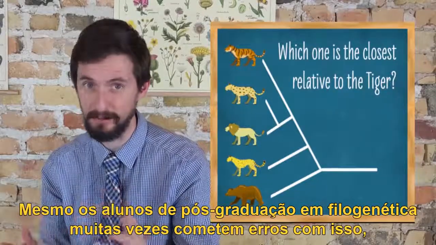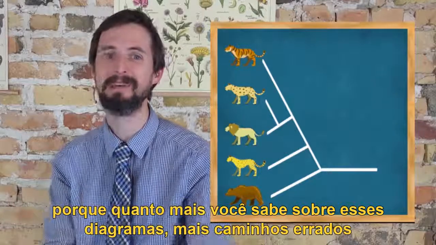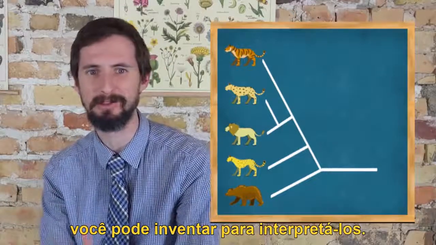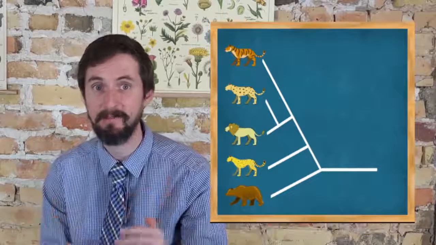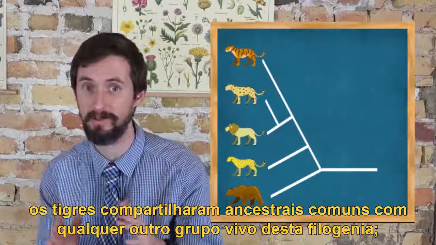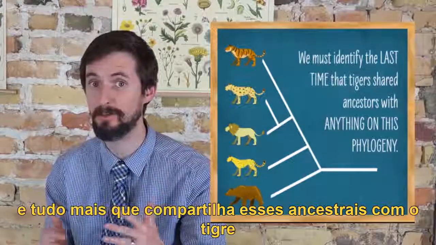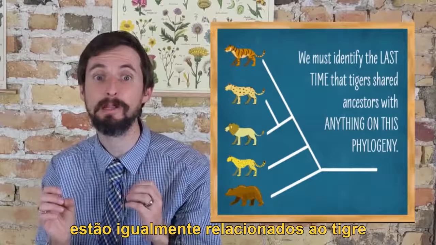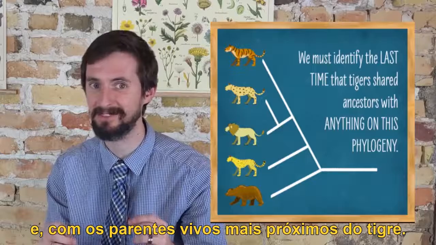Even phylogenetics graduate students often make mistakes with this because the more you know about these diagrams, the more wrong ways you can come up with to interpret them. The only right way is to identify the last time that tigers share common ancestors with any other living group on this phylogeny, and everything else that shares those ancestors with the tiger are equally related to the tiger and the closest living relatives to the tiger.